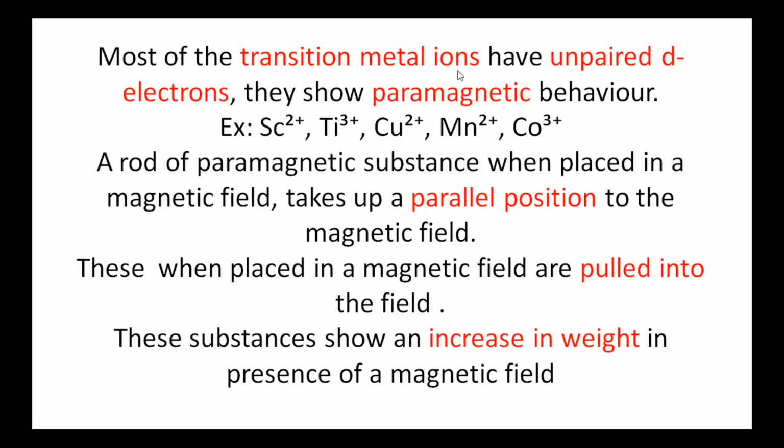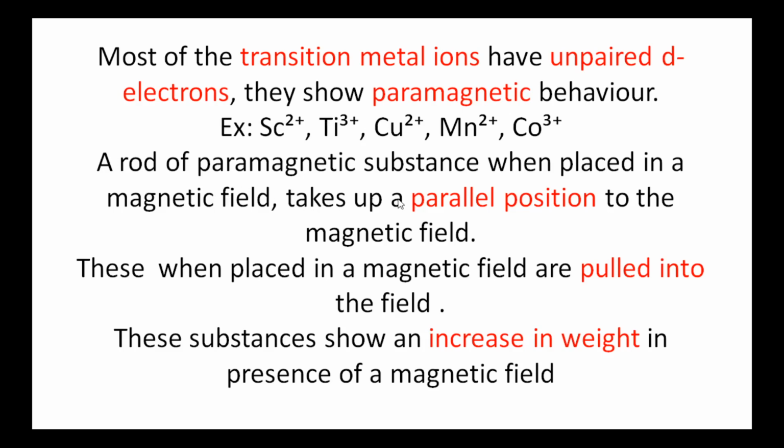Most of the transition metal ions have unpaired d electrons, so they show paramagnetic behavior. Some examples for the paramagnetic substances are scandium 2 plus, titanium 3 plus, copper 2 plus, manganese 2 plus, cobalt 3 plus. These all have unpaired d electrons. When these substances are placed in the external magnetic field, they are weakly attracted into the magnetic field, and when the magnetic field is removed, they lose the magnetic nature.